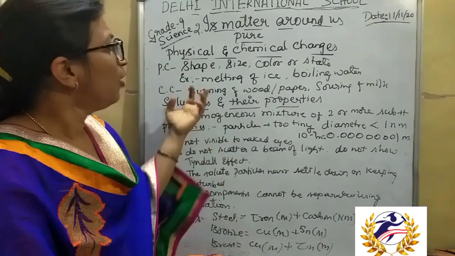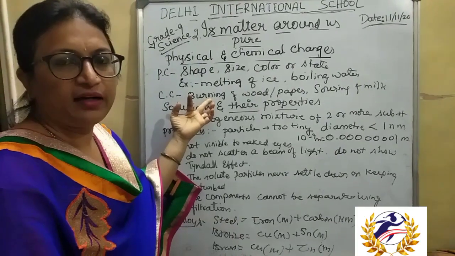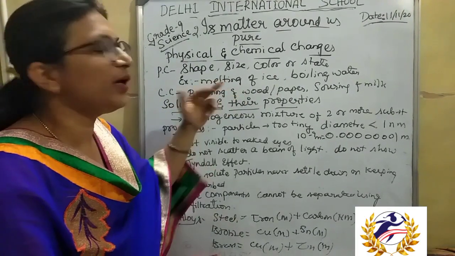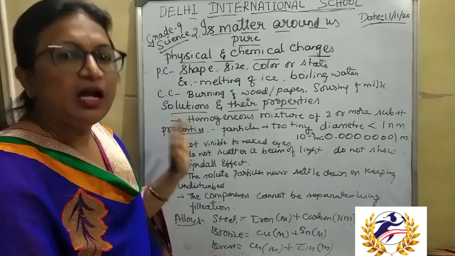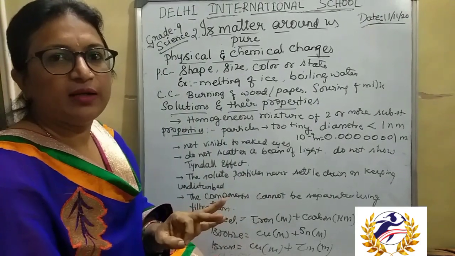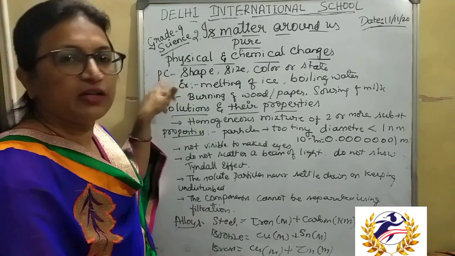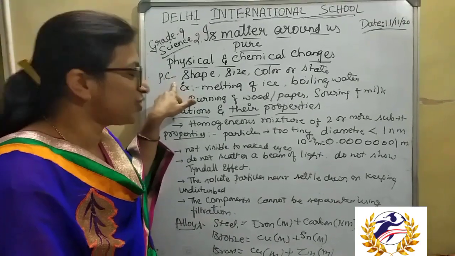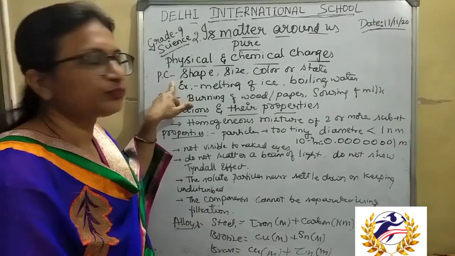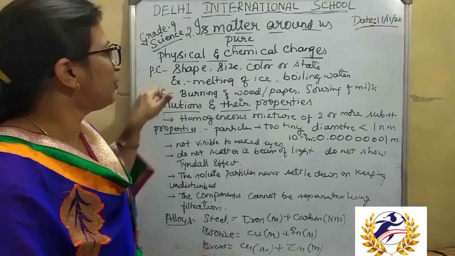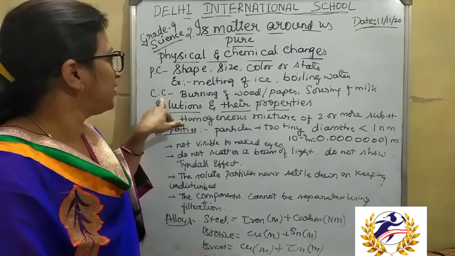The whole chemical property of the substance is changed. A new substance is always formed. That's why it is called an irreversible change. A physical change is a reversible change, where the original substance can be obtained again. These are the differences between physical changes and chemical changes.